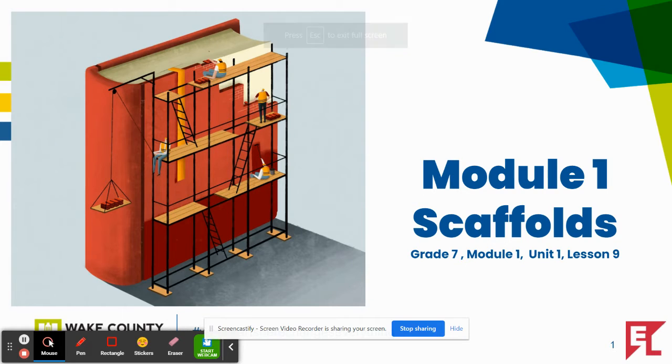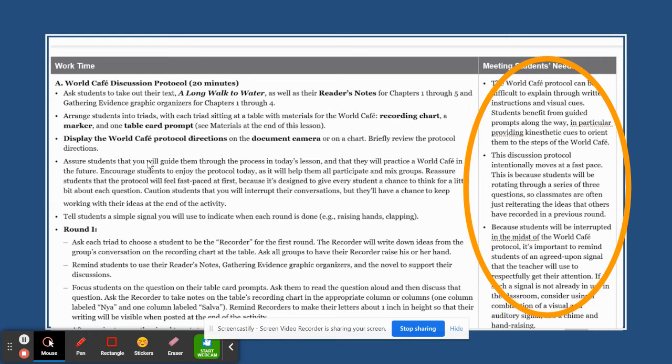Throughout this learning opportunity, we'll focus on examples of scaffolds that already exist within EL Education lessons, used in Lesson 9 from Grade 7, Module 1, Unit 1, as well as determine where additional scaffolding may be necessary in order to meet the needs of your students. Notice that this already has some scaffolds embedded in the lesson, and I'm going to use these.